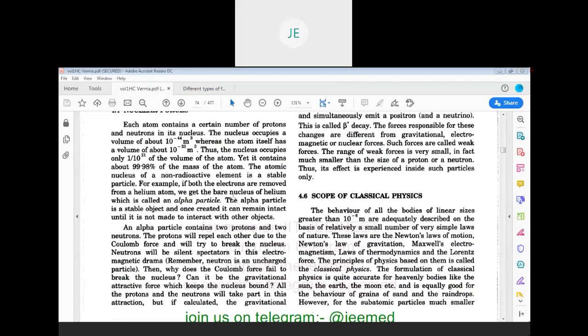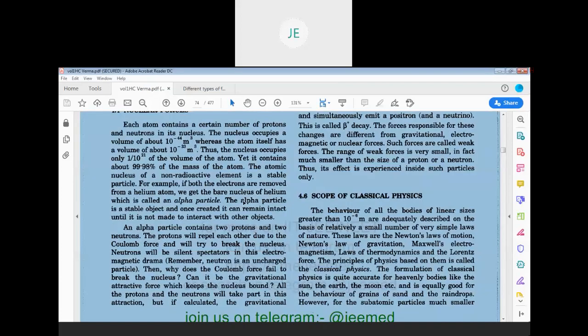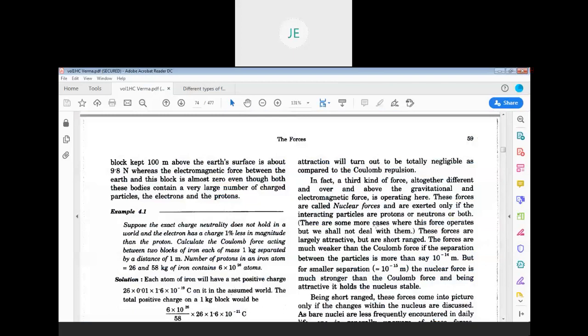The 2 protons have positive charge, and according to Coulomb force, they should repel each other and the nucleus should break. But this is not happening in the real case. Then there is some other force which is responsible for holding the nucleus of each and every atom. That force is called nuclear force.